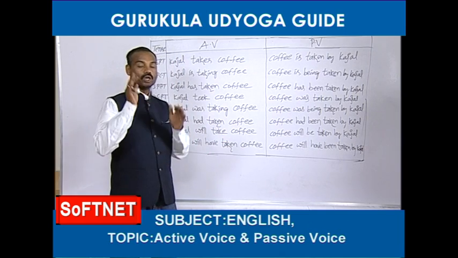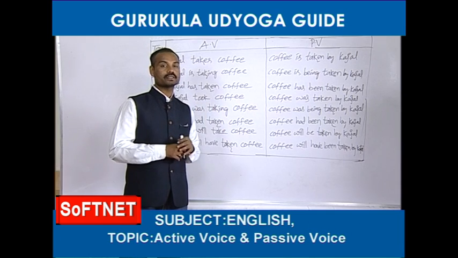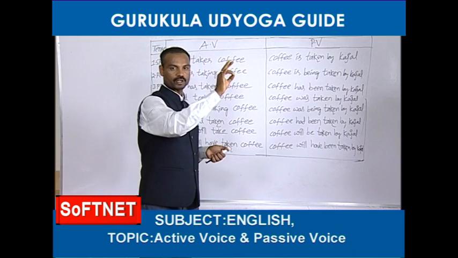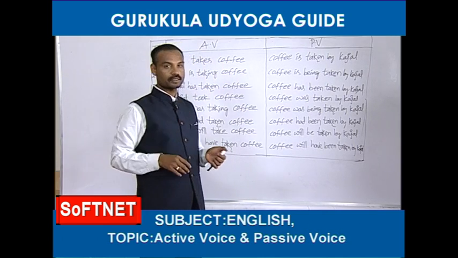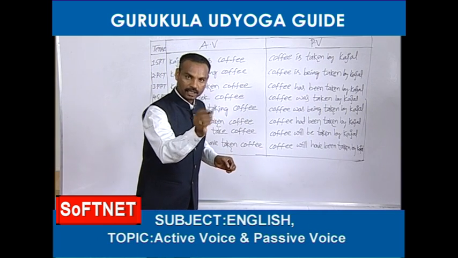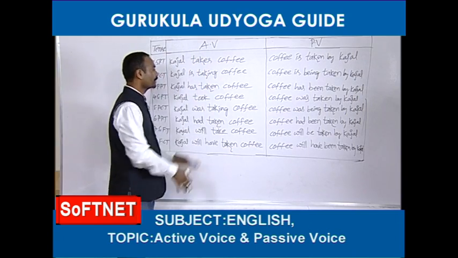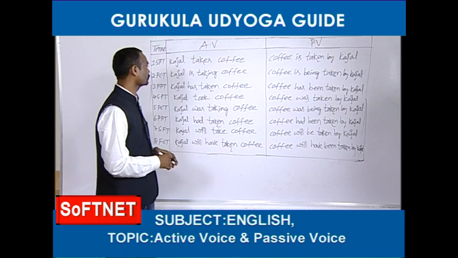So friends, out of 12 tenses, for 4 tenses there are no passive voices at all. They are present perfect continuous, past perfect continuous and future perfect continuous, and the last one is future continuous also. Present perfect continuous, past perfect continuous, future perfect continuous and future continuous, like that you can remember. Okay, fine. Let's see this table, friends.